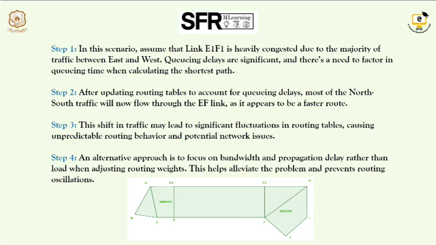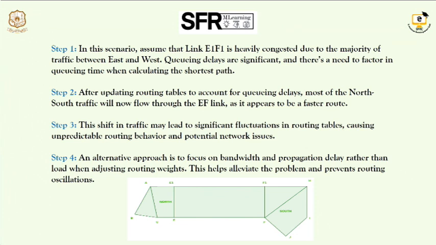So what we can do is focus on bandwidth and propagation delay, rather than load and shortest path. Even though E and F have the shortest route, we don't have an exact guarantee that packets reach safely.